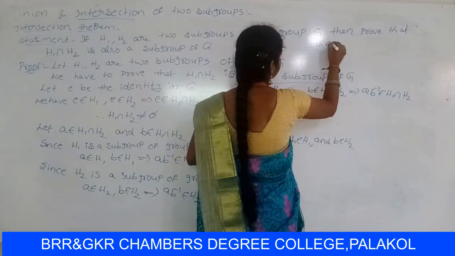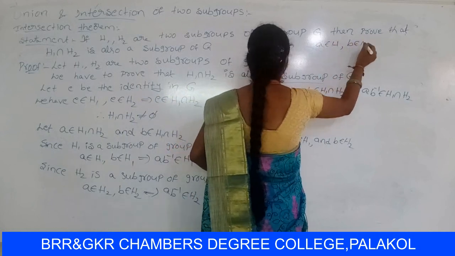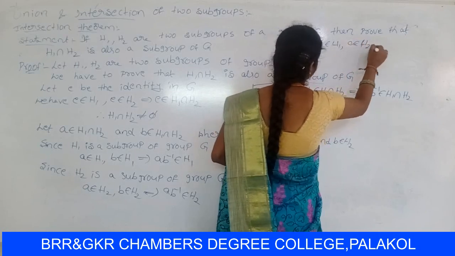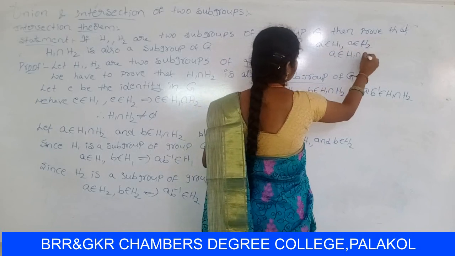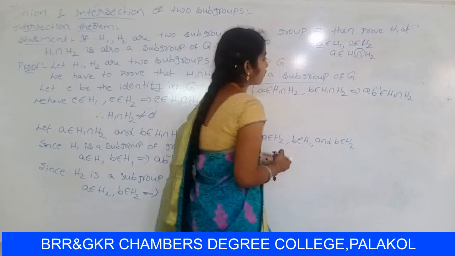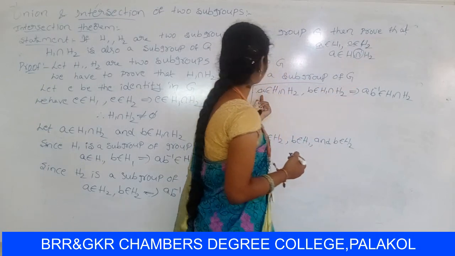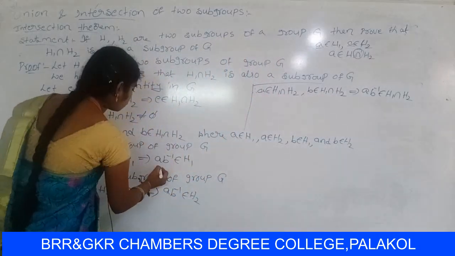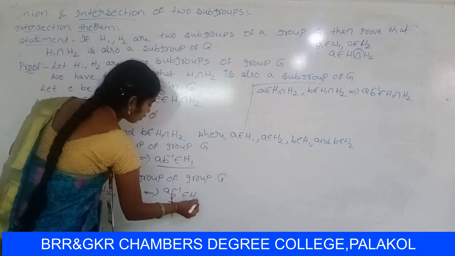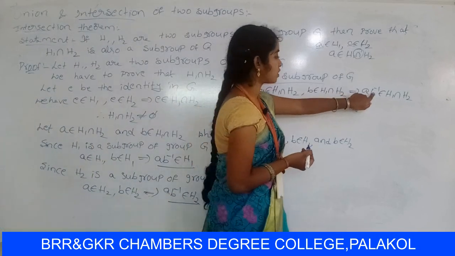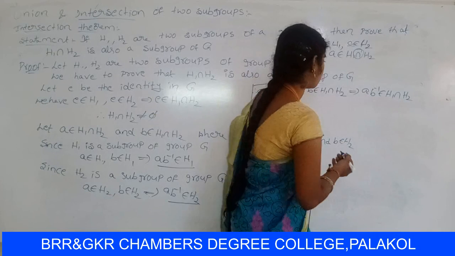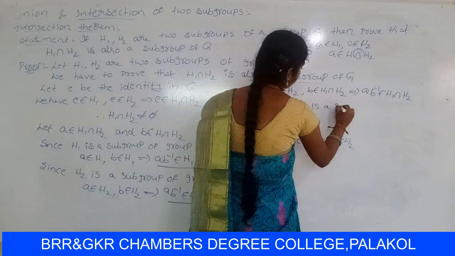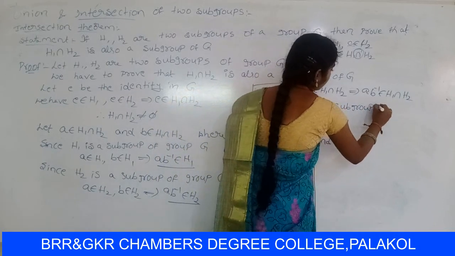Therefore, H1 intersection H2 is a subgroup of group Z.